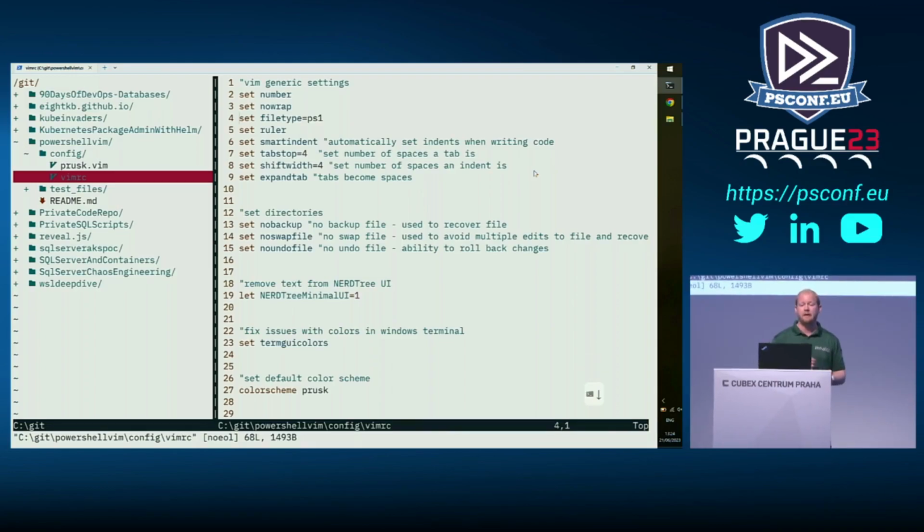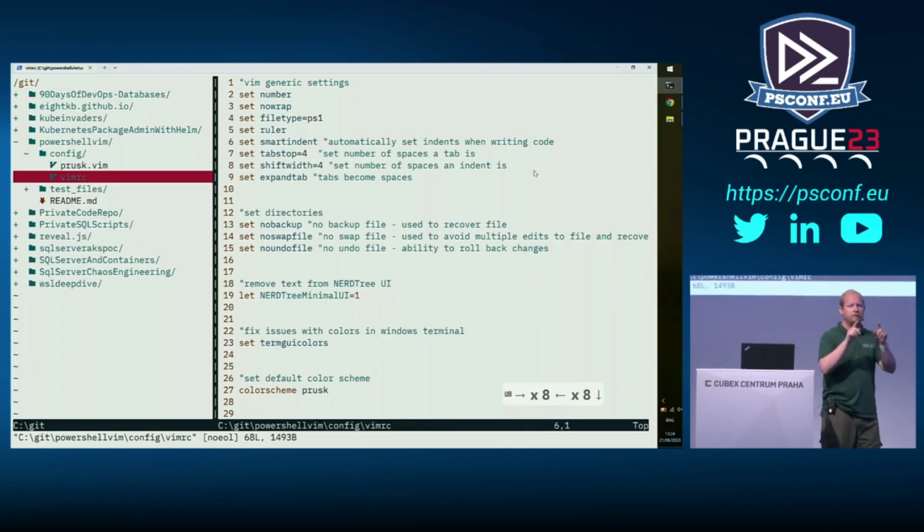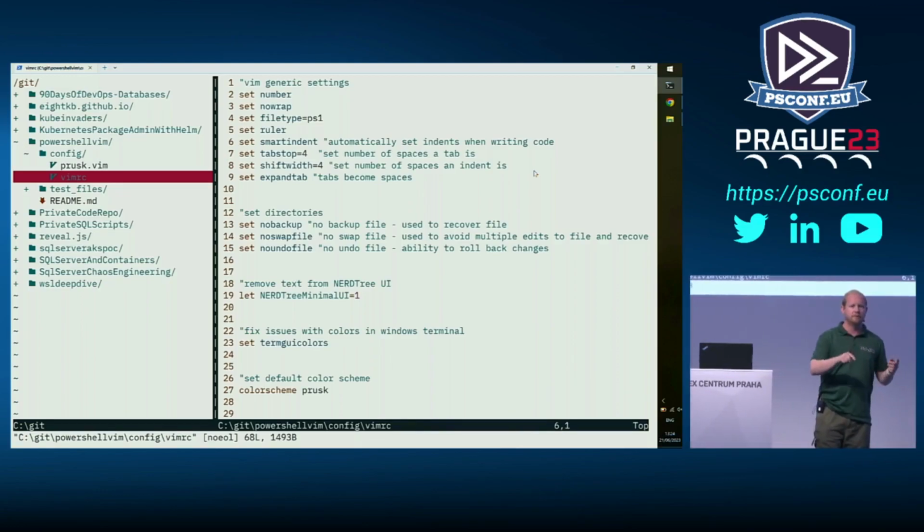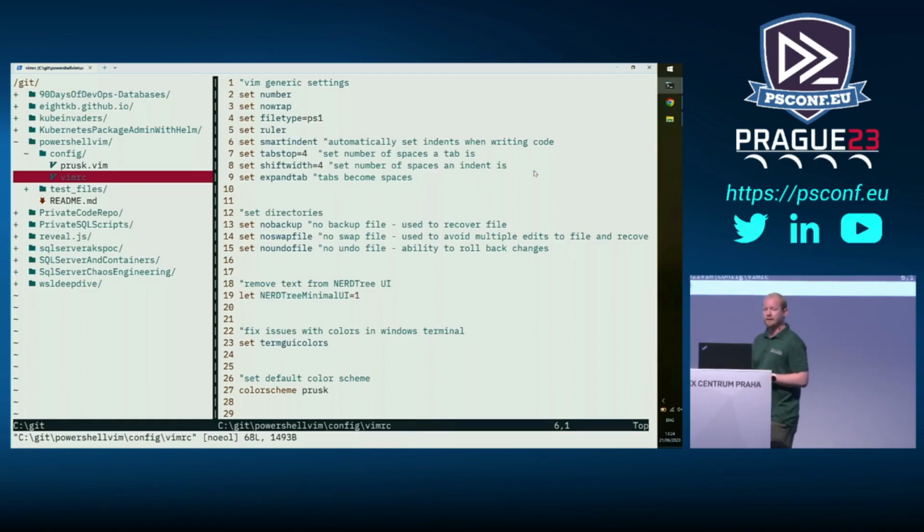File type, default file type of PS1, PowerShell. Set ruler, it's down in the corner here. You can see where I am, 5-1, if I move it along. Smart indent. When I wrote that longer code earlier, I had to hit tab, go in, it'll do that automatically for me. And then the next three are a little bit odd.